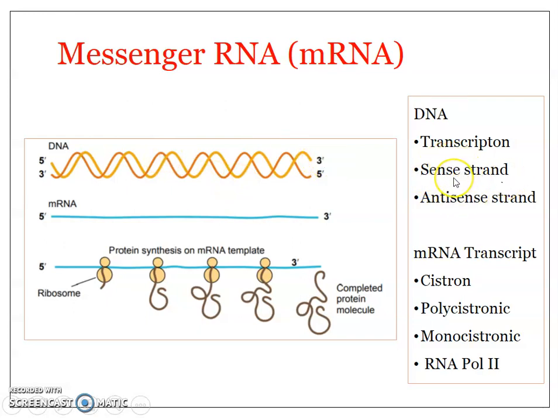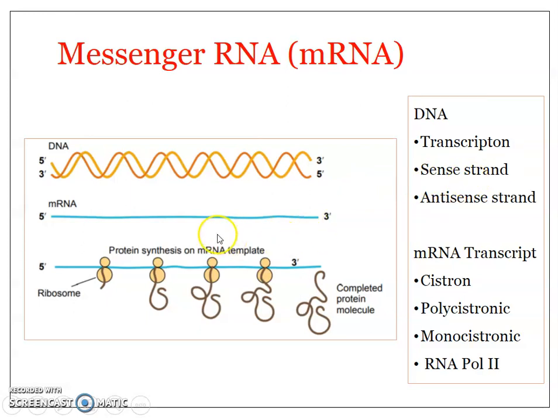Why is it known as the sense strand? Because the base sequence present on the sense strand is just the same as that present on the newly formed mRNA. So the base sequence on the mRNA is identical to that on the sense strand, the non-template strand, or what is known as the non-coding strand.